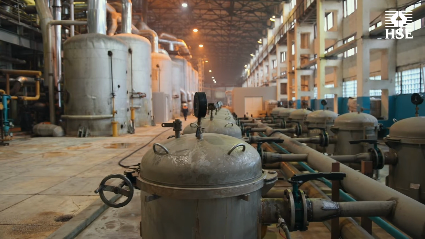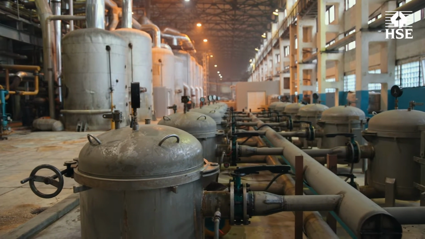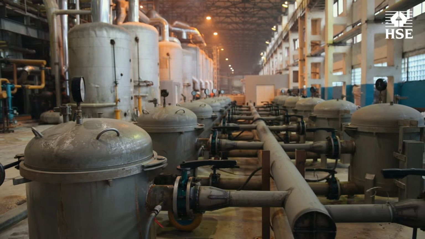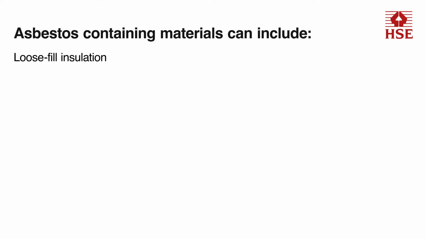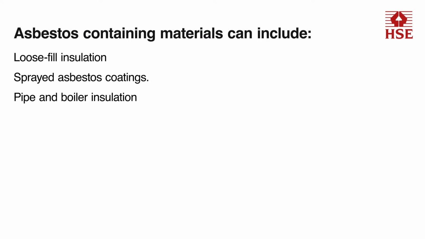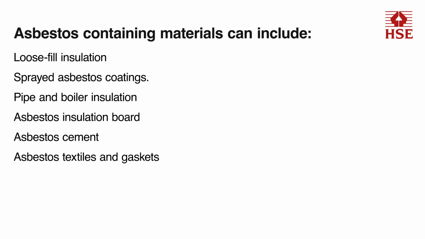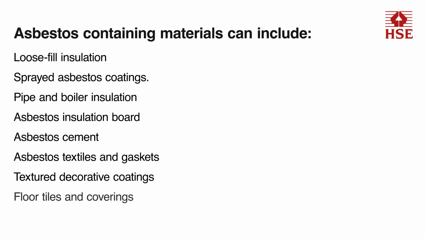The wide range of asbestos uses means that it can be found in many locations. Asbestos-containing materials can include loose fill insulation, sprayed coatings, pipe and boiler insulation, asbestos insulating board, asbestos cement, asbestos textiles, textured decorative coatings, and floor tiles.